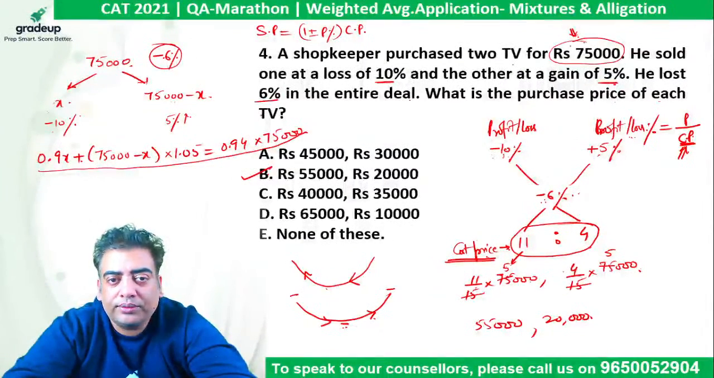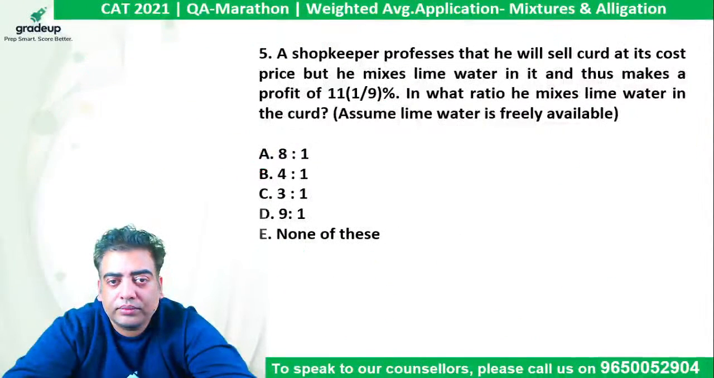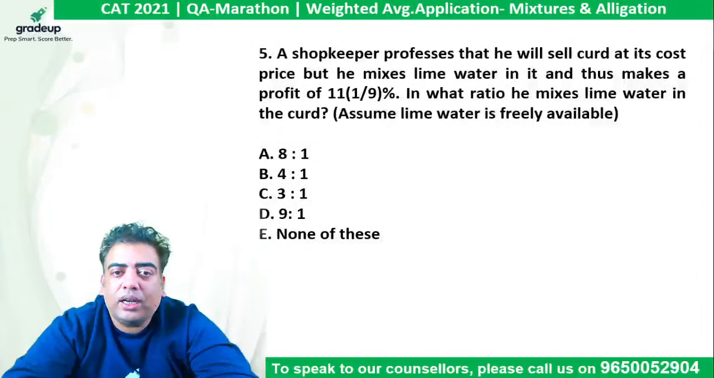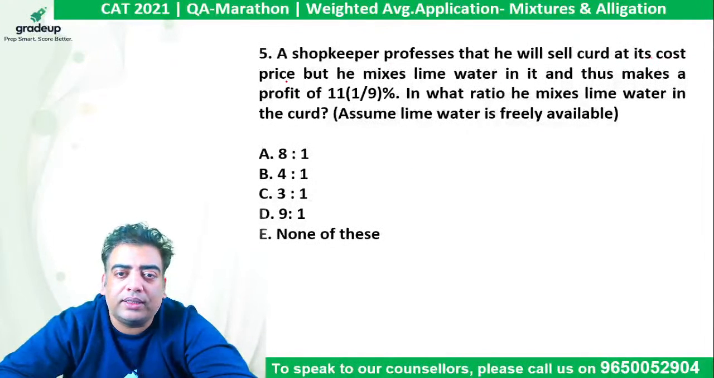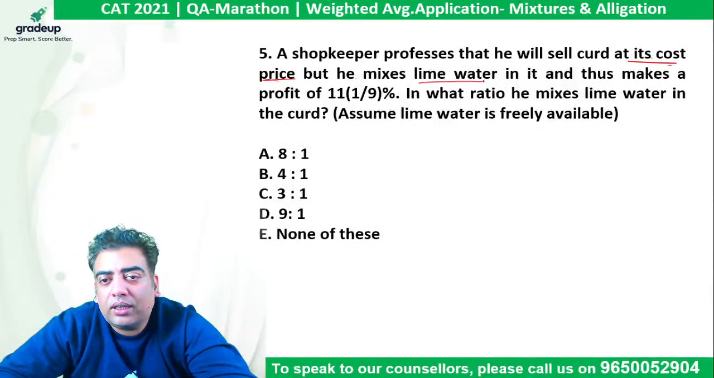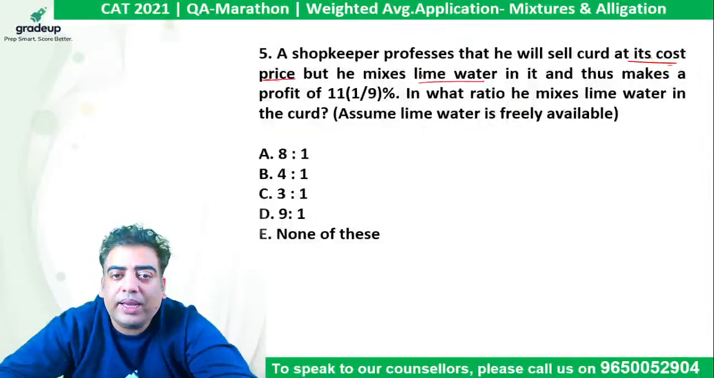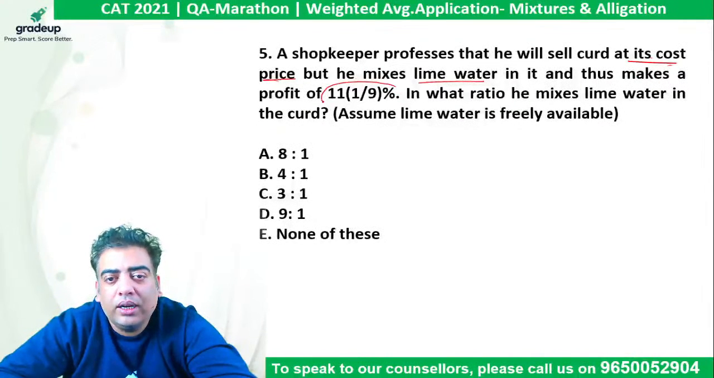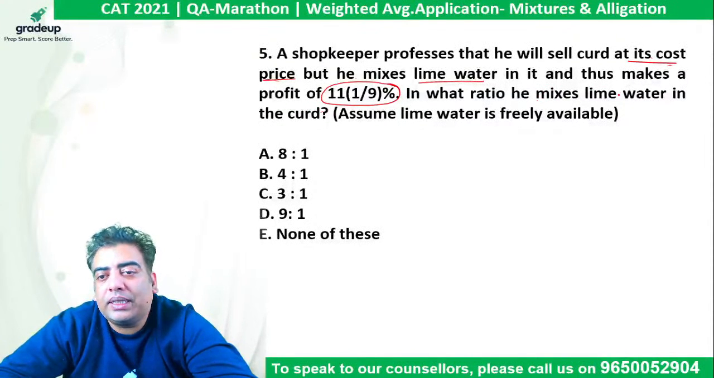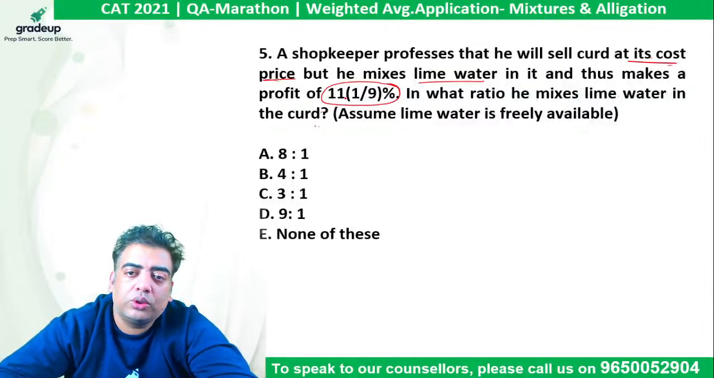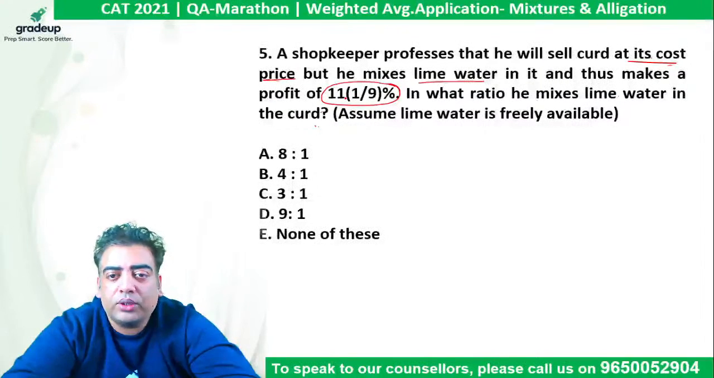Okay, so let's move on. Here he says a shopkeeper professes that he will sell curd at its cost price, but he mixes lime water in it and thus makes a profit of 11 1/9%. In what ratio does he mix lime water in the curd? So guys, tell me. It is given that lime water is freely available. So tell me what will be the answer?